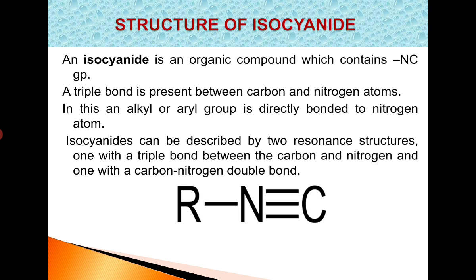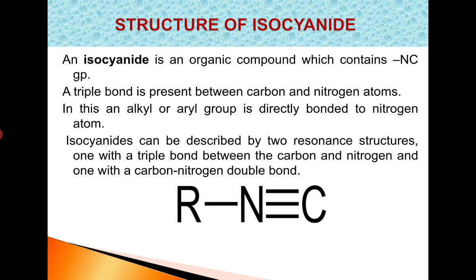Next, structure of isocyanide. See, in this alkyl group is bonded to the nitrogen atom of CN group, okay, and a triple bond is present between carbon and nitrogen atoms. In this, an alkyl or aryl group is directly bonded to the nitrogen.